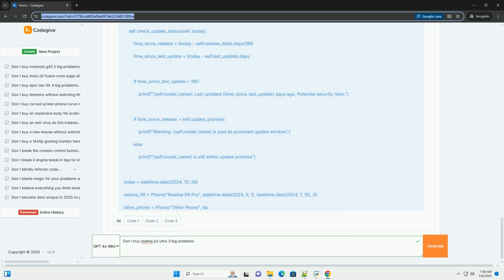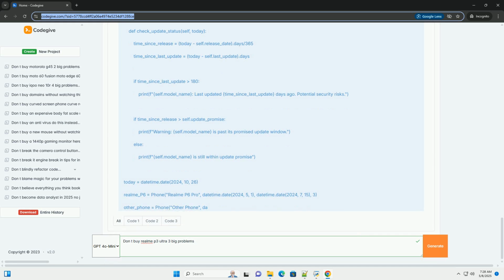2. Camera performance inconsistencies, potential problem 2. The problem: many mid-range phones boast impressive camera specifications, high megapixel counts, multiple lenses, but the actual image quality can be inconsistent. The Realme P6 Pro, depending on its specific camera hardware and software processing, might suffer from issues like poor low light performance. Images taken in dimly lit environments might be noisy, blurry, and lack detail.